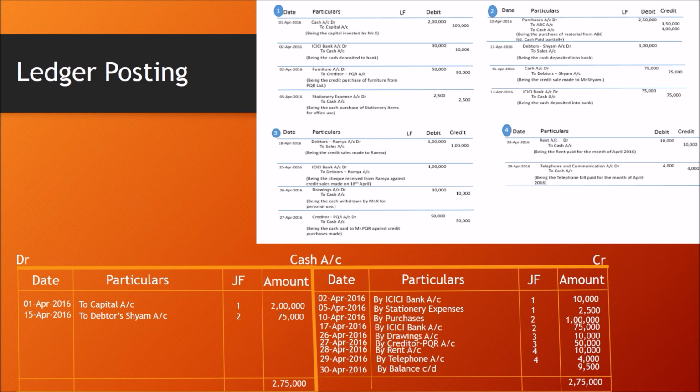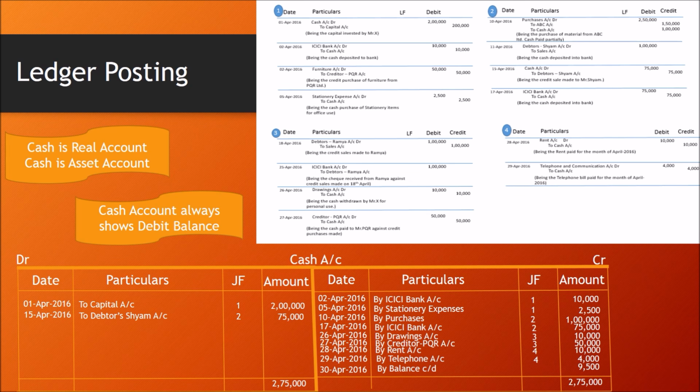And again on 1st of May, we have to bring down this balance and start recording other cash account transactions pertaining to the month of May. Ledger cash account is a real account and cash account is an asset account. Cash account always shows a debit balance.